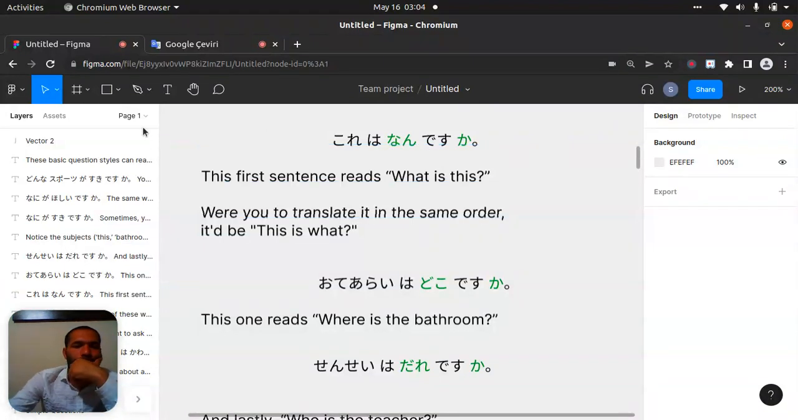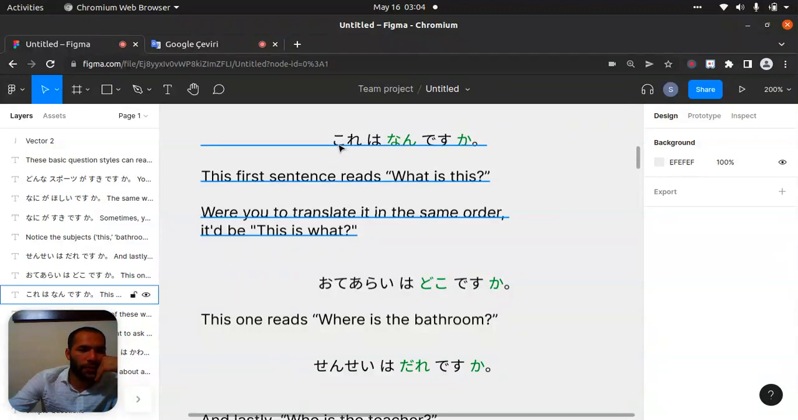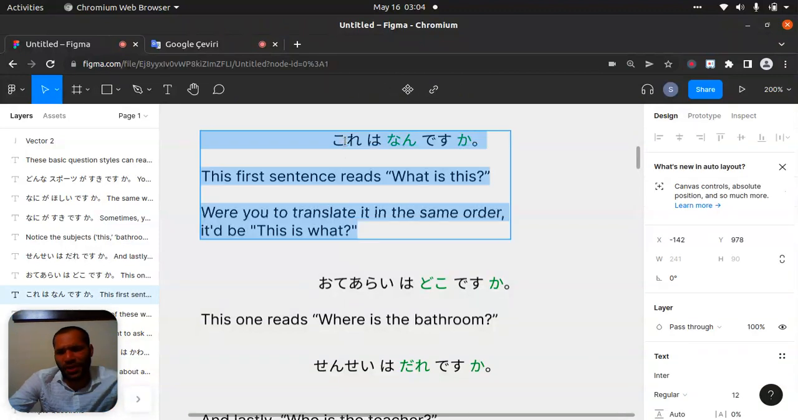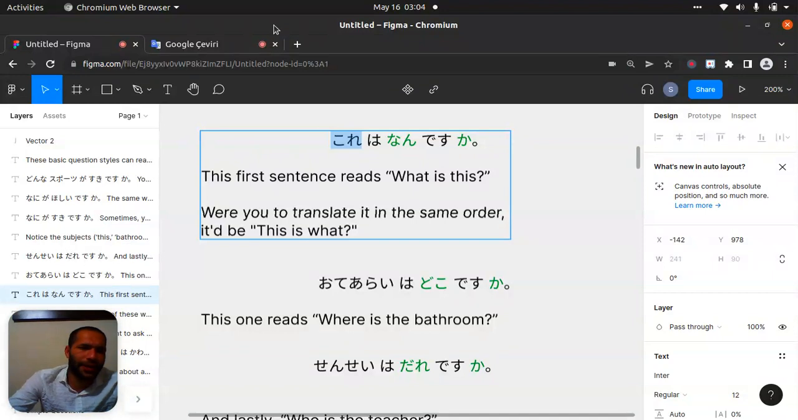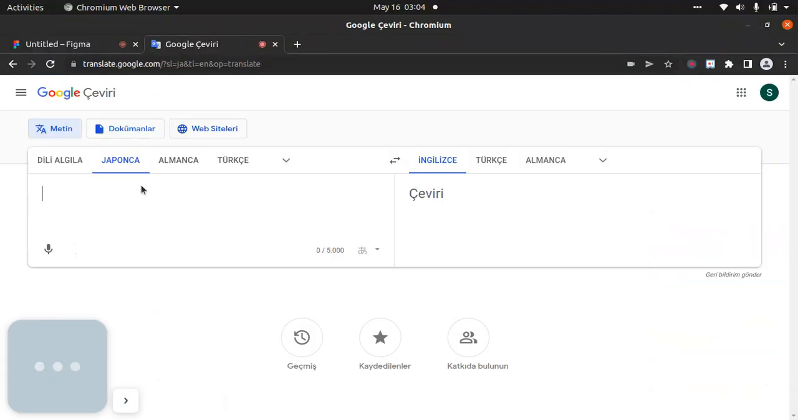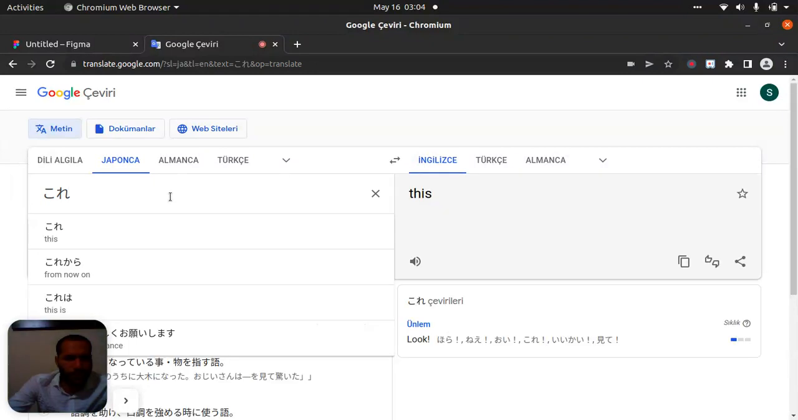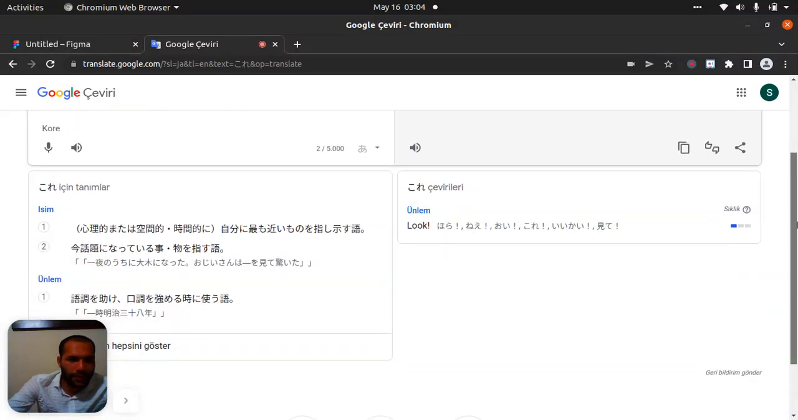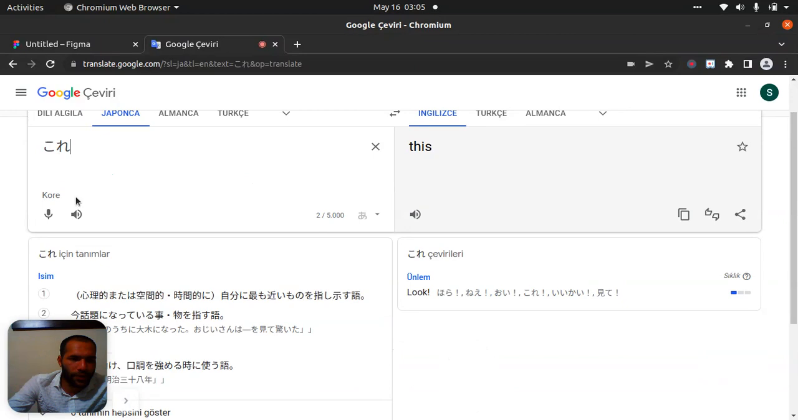Okay, let's start. The first sentence reads, what is this? This one here means kore, I think. Let's check if it is. I think kore is in this, but how are we calling it in Japanese? We need to check it. Kore, right. Kore.